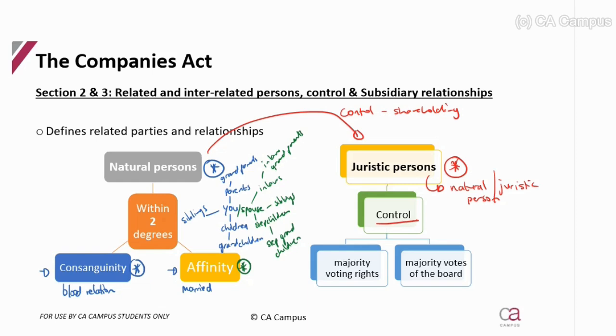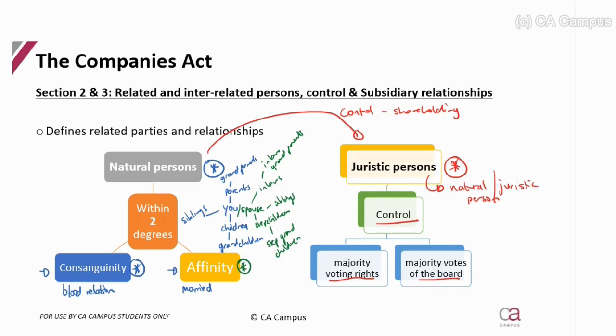Well, either you will have to be able to control the majority of the voting rights, in which case we're saying you hold the majority shares, or you are able to control the majority votes on the board. So of the board of directors, you are able to control those directors' votes. How? Maybe you appointed the directors, so ultimately they are loyal to you.